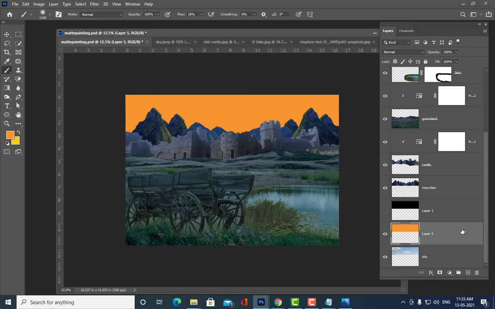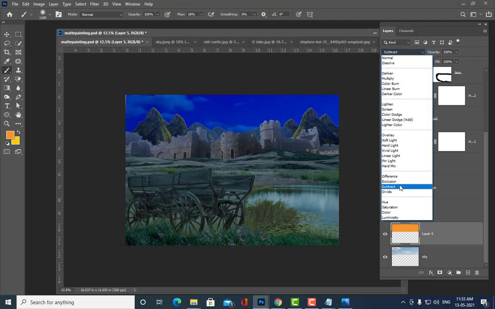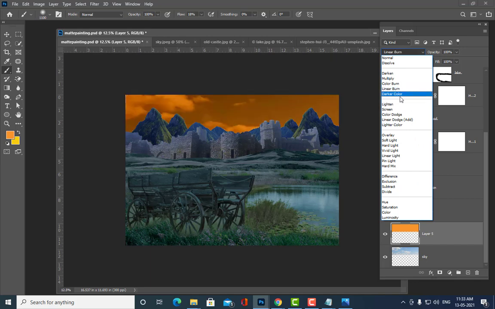Then we can use a blending mode to mix. Let us check which blending mode is going to be interesting. See, color blending mode is nice. We can also check other blending modes.